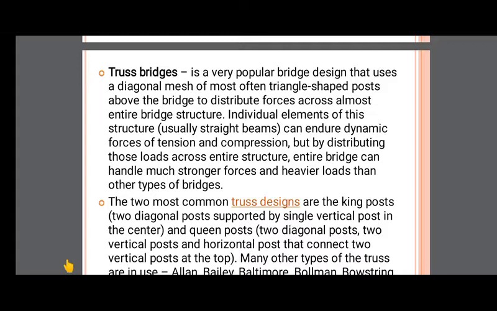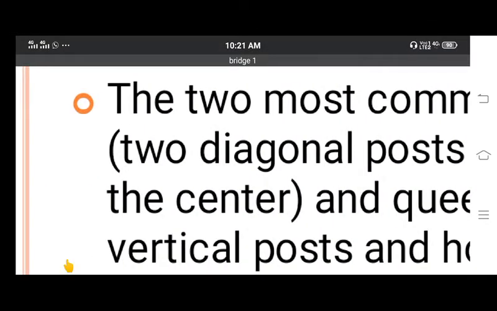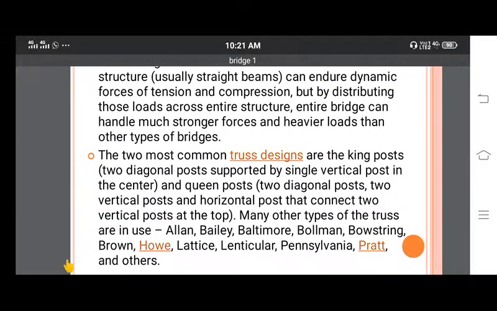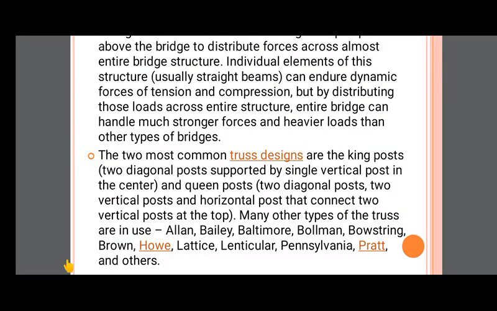The two most common truss designs are king post and queen post. The king post truss design you have seen consists of two diagonal posts supported by a single vertical post in the center.